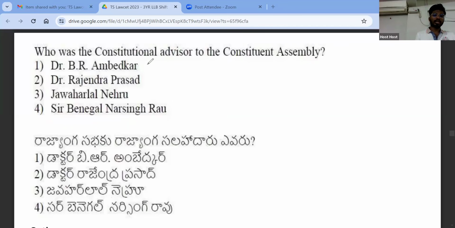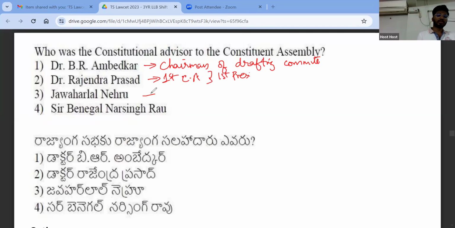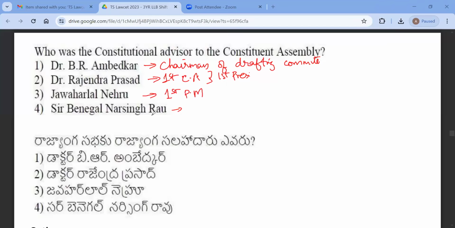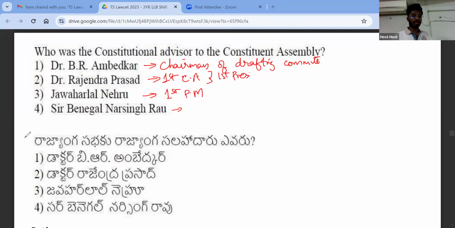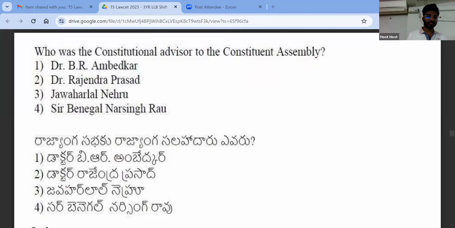And you look at this thing, Dr. B.R. Ambedkar. So he is the chairman of drafting committee. So what is the purpose of this drafting committee? To draft the constitution for India, right? And who is Rajendra Prasad? He is the first chairman of Constituent Assembly, and he is also the first president of India, right? Jawaharlal Nehru, who is he? First Prime Minister of India, right? Narsingh Rao, so he is a legal advisor to the Constituent Assembly or constitutional advisor to the Constituent Assembly. Next.